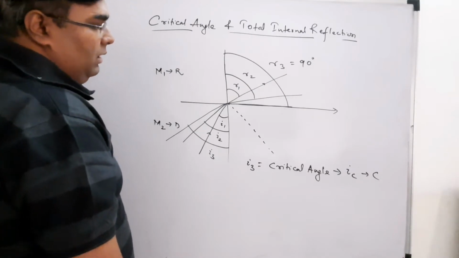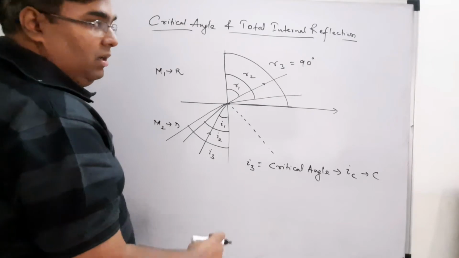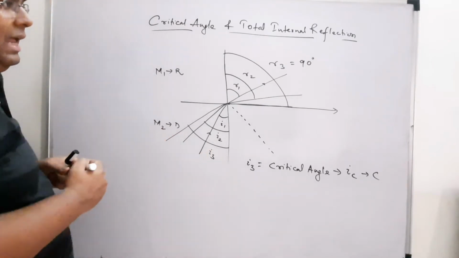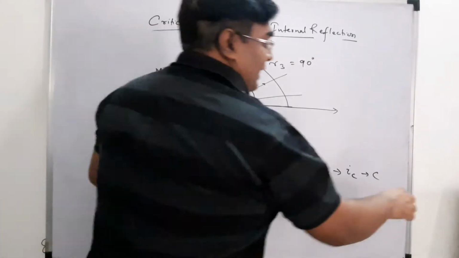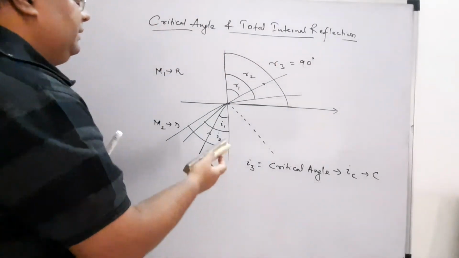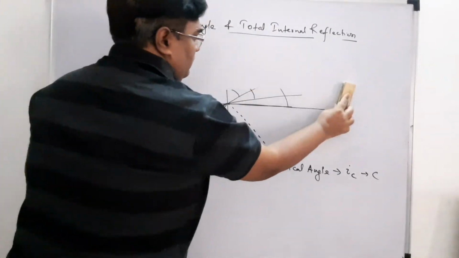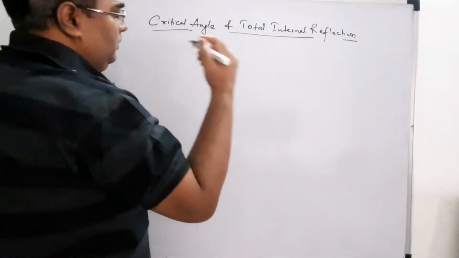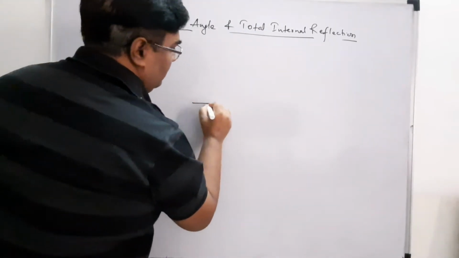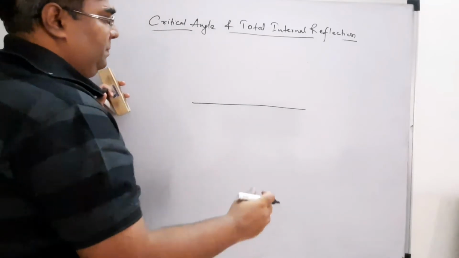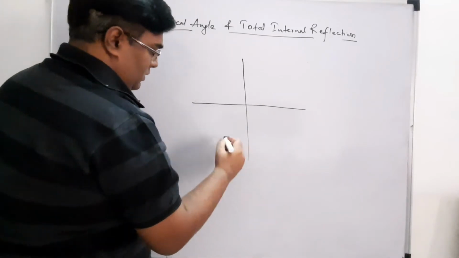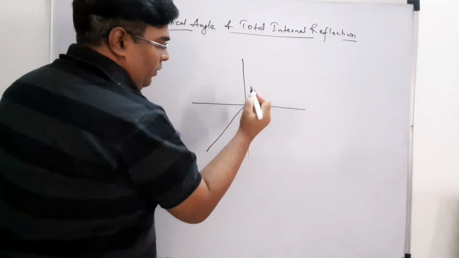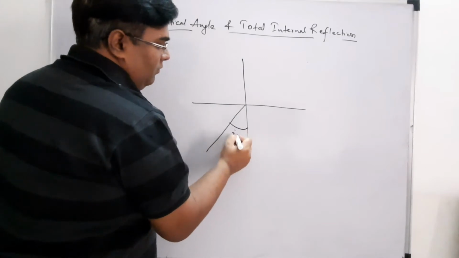Now let us understand the relation between this critical angle and the refractive index, right? Suppose we have, I am just drawing the critical angle IC.